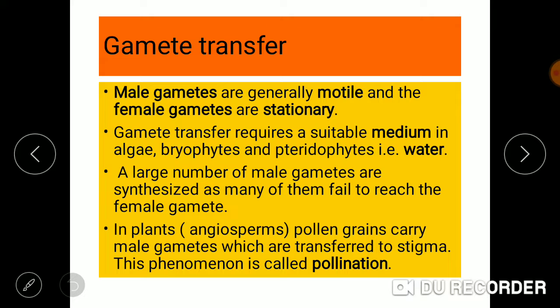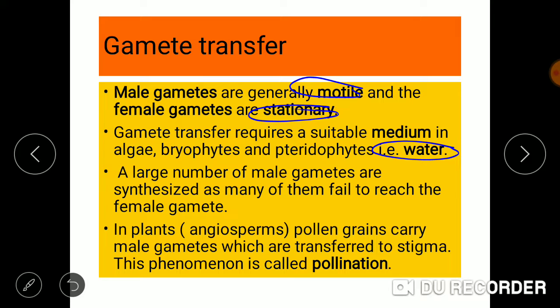The male gametes are generally motile, while the female gametes are stationary. If we take the example of human beings, the male gametes can perform movement while the female gametes remain stationary. Gamete transfer requires a suitable medium. In algae, bryophytes and pteridophytes, water acts as a medium through which the transfer can take place.